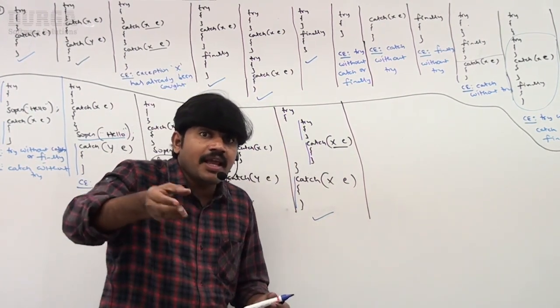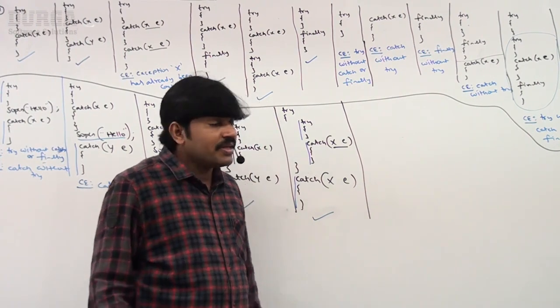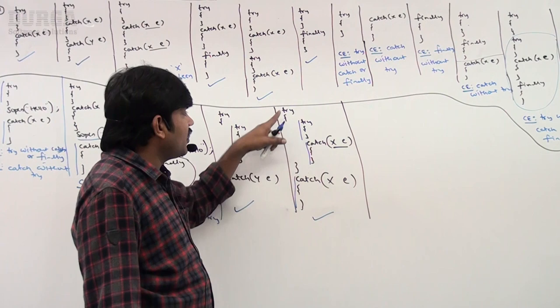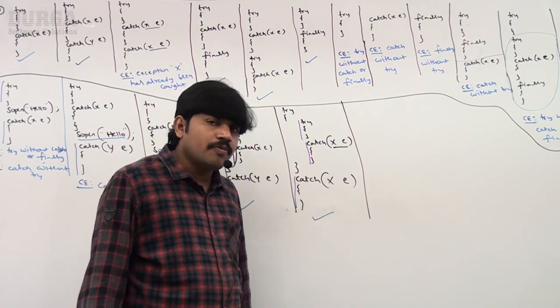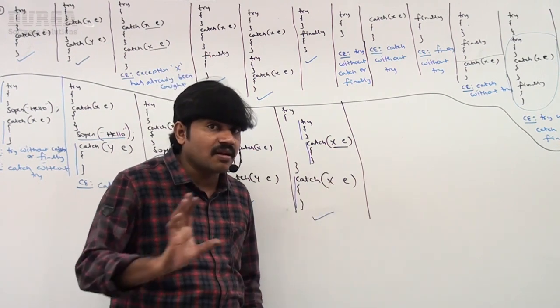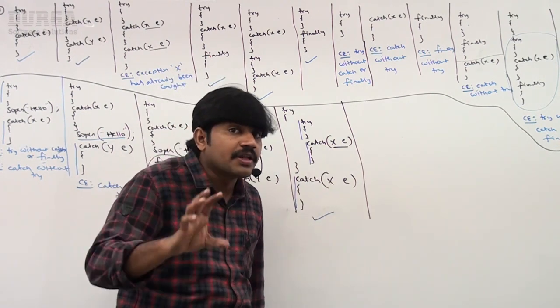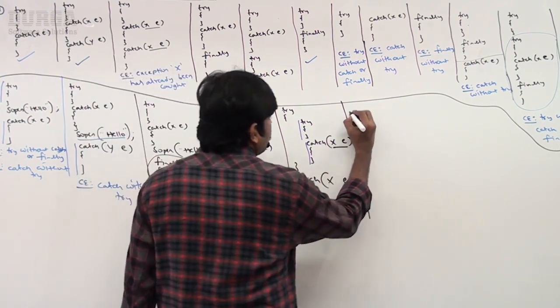For the same try, two catch blocks with the same exception are not possible, but for different try blocks it is. This catch block is related to this try, and this catch block is related to this try. So no problem at all. Here you can take the same exceptions, because these catch blocks are not related to the same try, they are different try blocks. Clear, right?